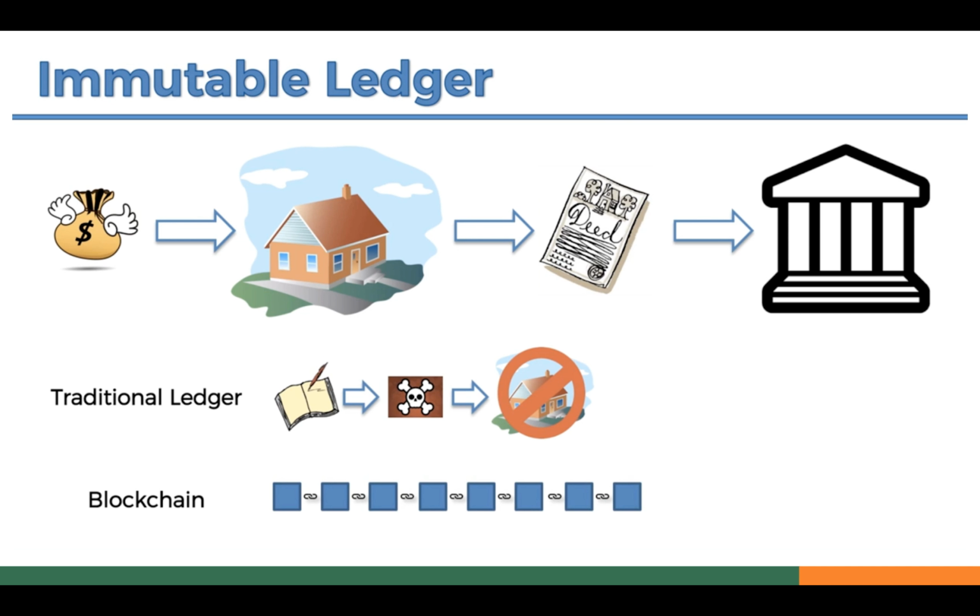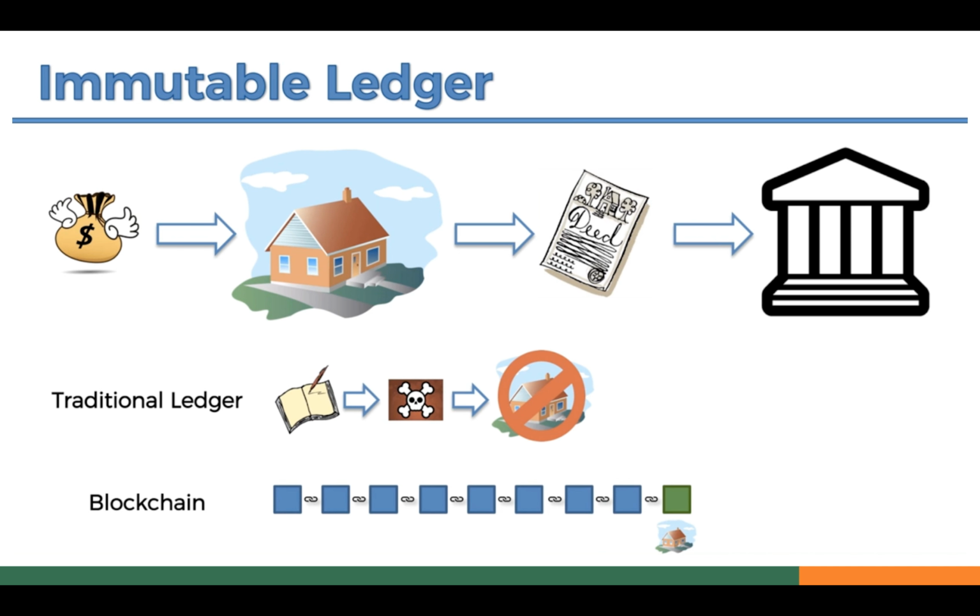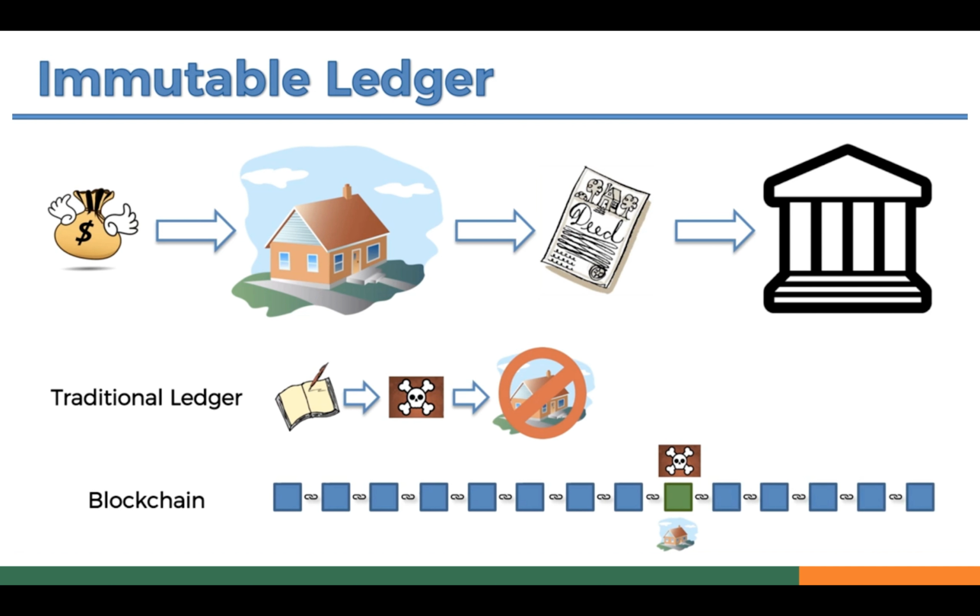For example, all of the transactions of the house from the beginning are stored in a blockchain. As you can see, the green block is the transaction details of the buying of the house. Let's assume that after buying the house, several transactions are added. For example, you bought some furniture for the house, or you painted the house.